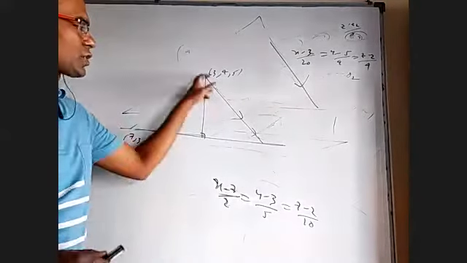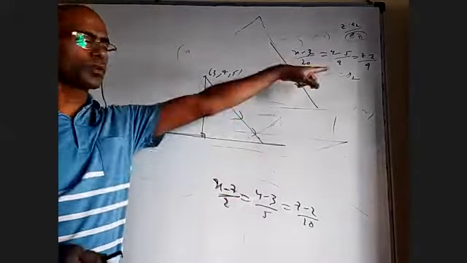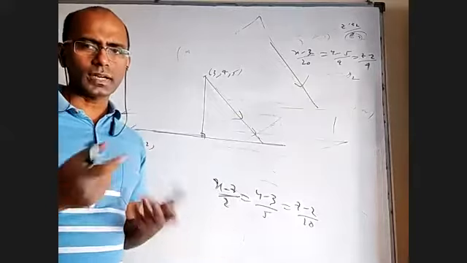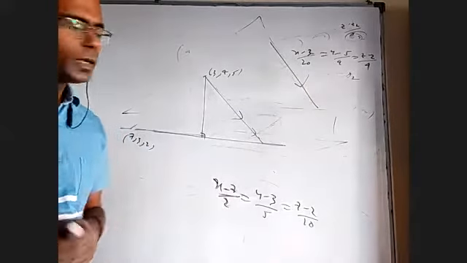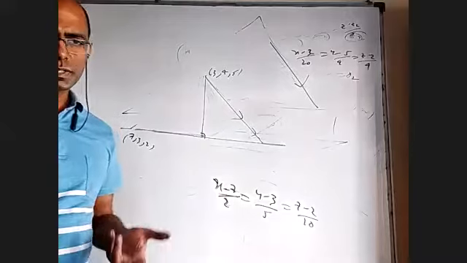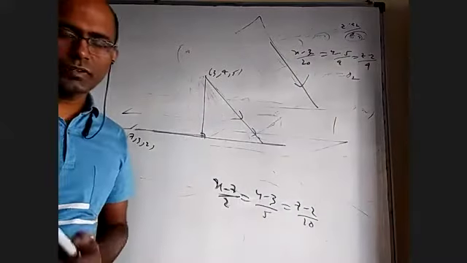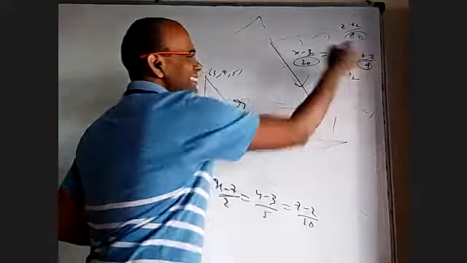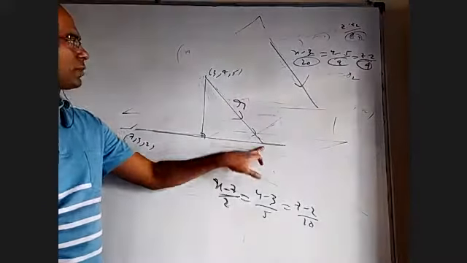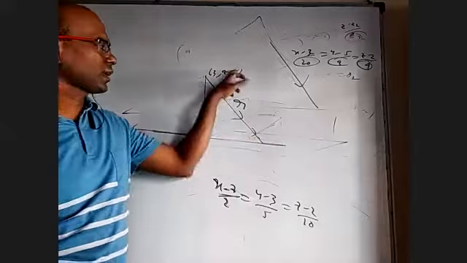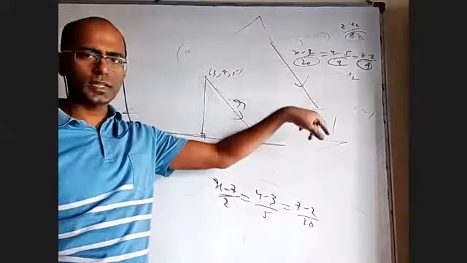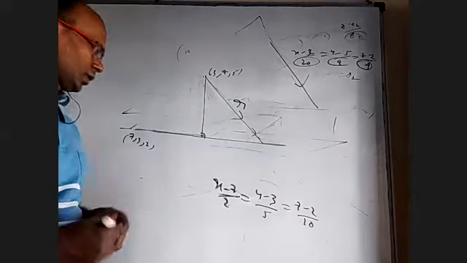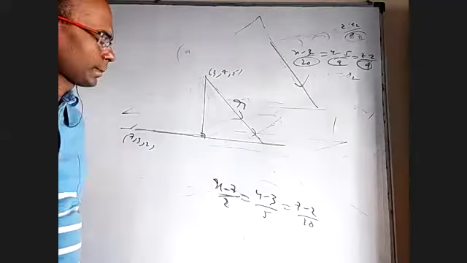Okay. And then solve this line and this line. You take equal to lambda here, equal to mu. Take the general point there, general point here. Equate, you will get lambda, mu, you will get this point. And then you know this point and this point, you can find the distance. You can use x1 plus rl, y1 plus rm, that method also. Assume this length is r, convert this into DCs, and say this point will be 3 plus rl, 4 plus rm, 5 plus rn, where l, m, n are DCs. Substitute here. You should be able to get the value.